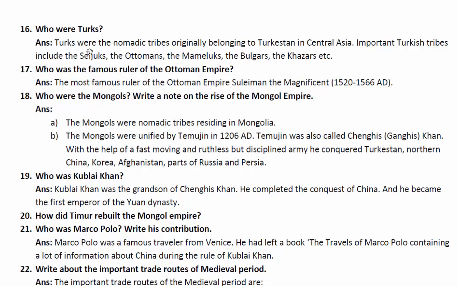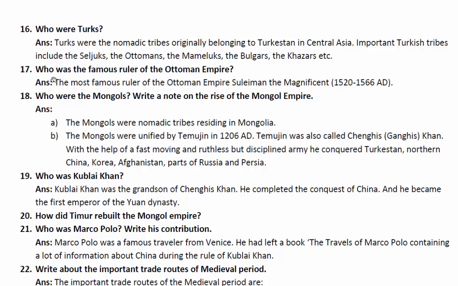Who were the Turks? The Turks were nomadic tribes originally belonging to Turkestan in Central Asia. Important Turkish tribes include the Seljuks, the Ottomans, the Mamluks, the Bulgars, the Khazars, etc. The Mamluks were the first slave dynasty in India, Kutubuddin Aibak.